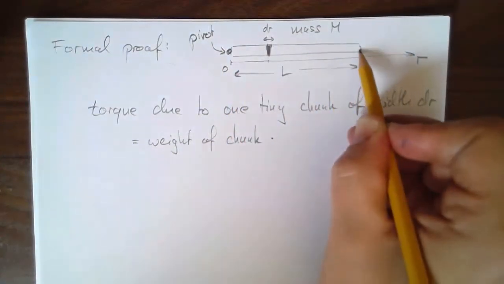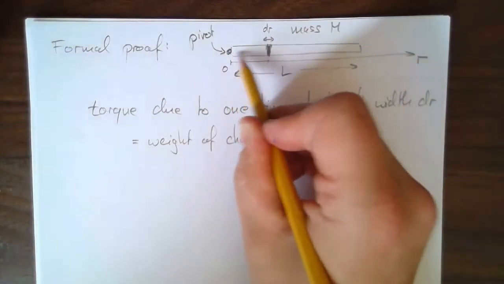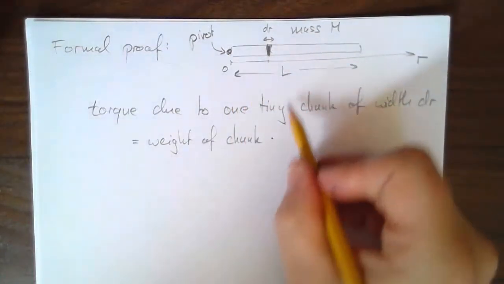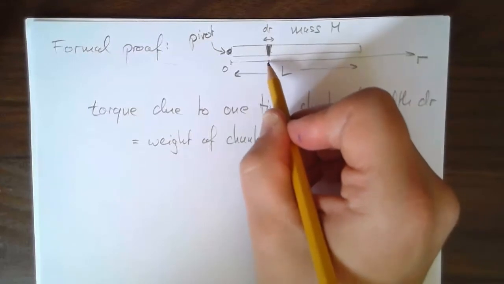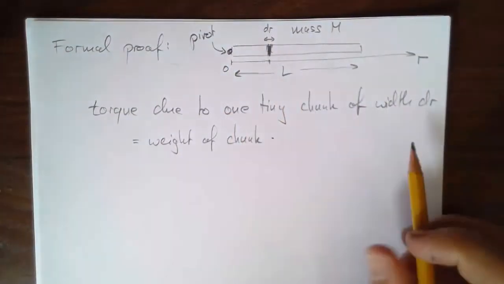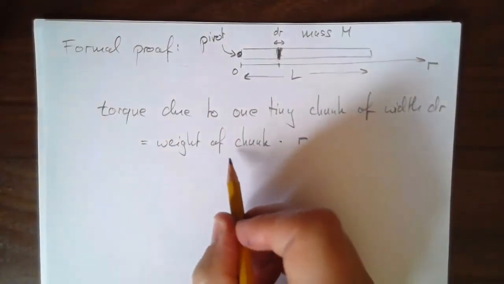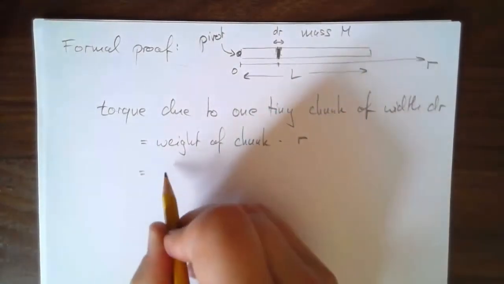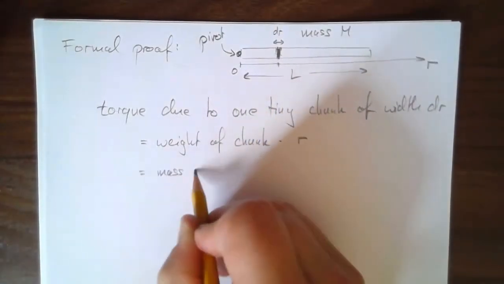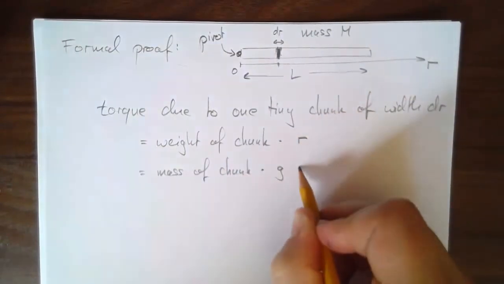It's not L, right? L is the end point. This one is not L from the pivot point. This one is whatever that distance is. Let's call it R, because it's the name for the variable that denotes its position relative to the pivot point, times R. So what is the weight? Well, it's the mass of the chunk times G. Mass of chunk times G times R.